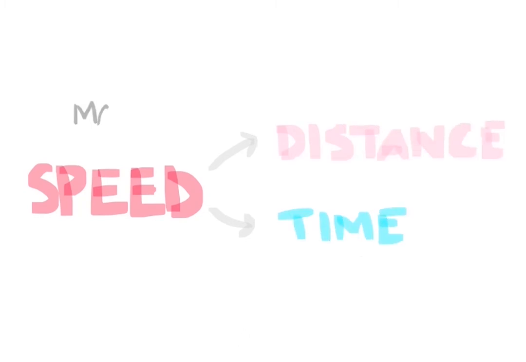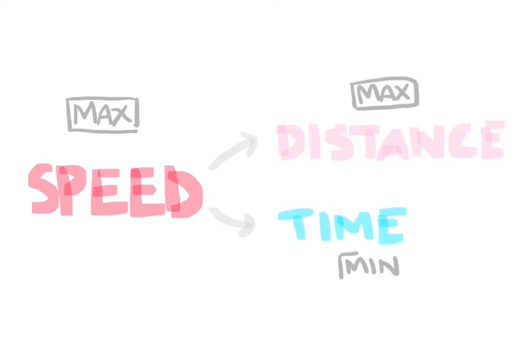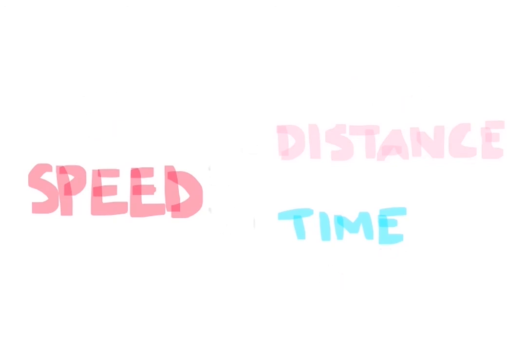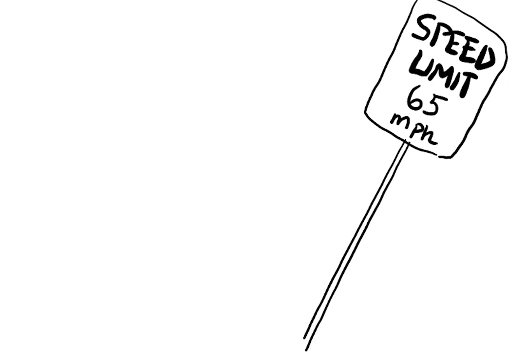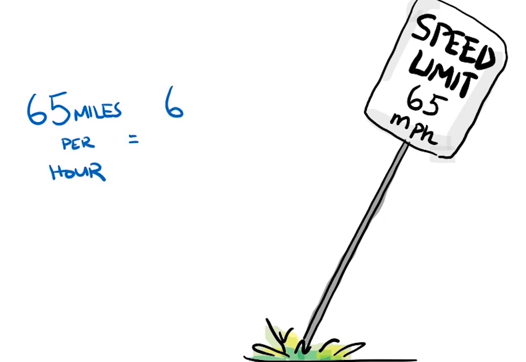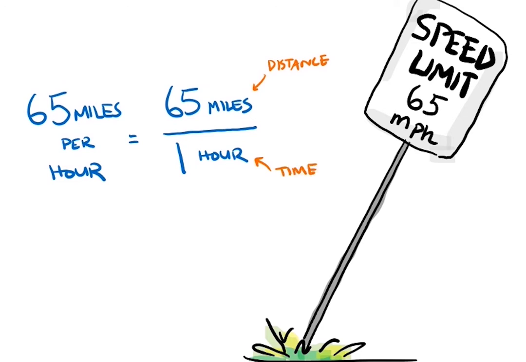To maximize your speed, you'd want to maximize the distance you cover and minimize the time it takes for you to do so. That's why our equation for speed places distance in the numerator and time in the denominator. But you're already familiar with that. When you describe your speed on the highway, you say something like 65 miles per hour. That per translates to divided by in math. 65 miles divided by 1 hour, that is your speed.